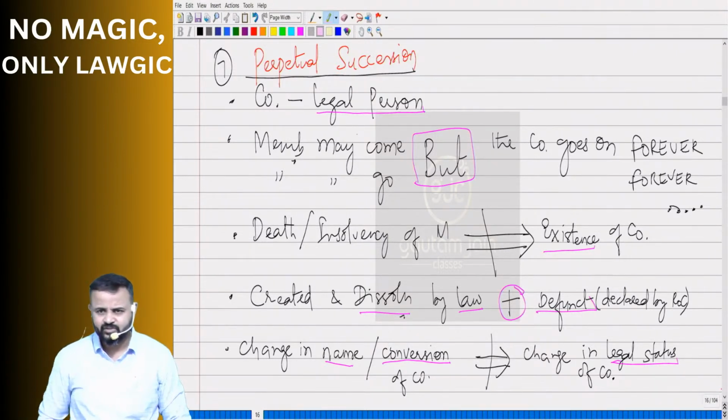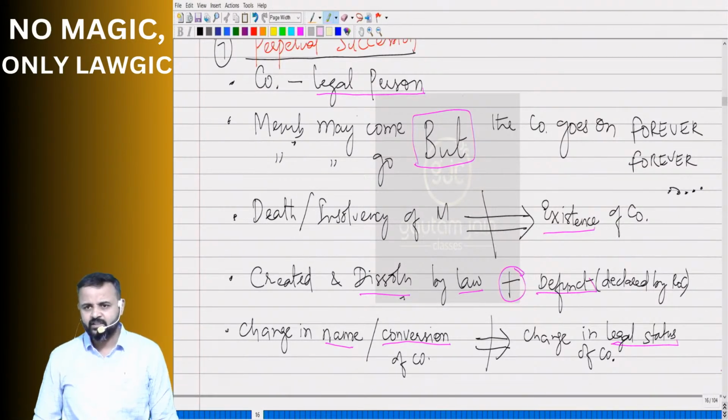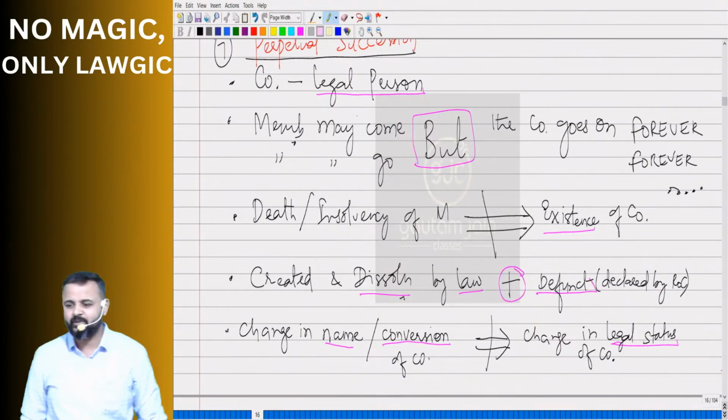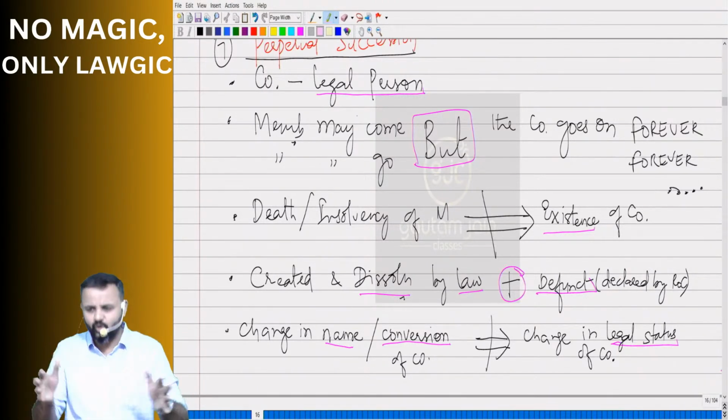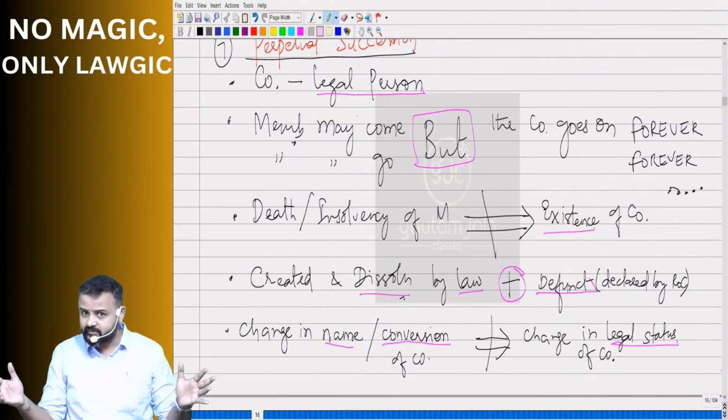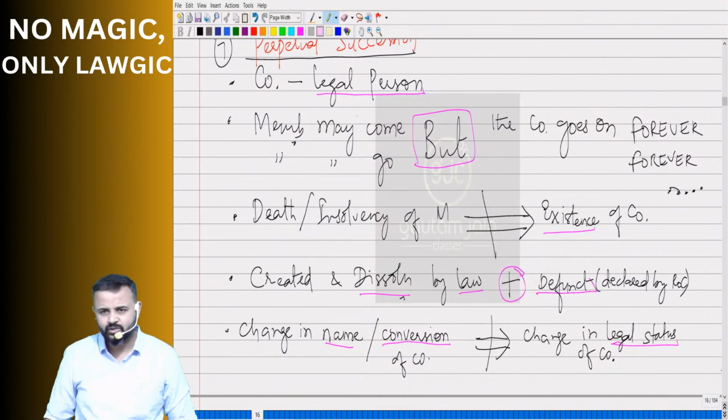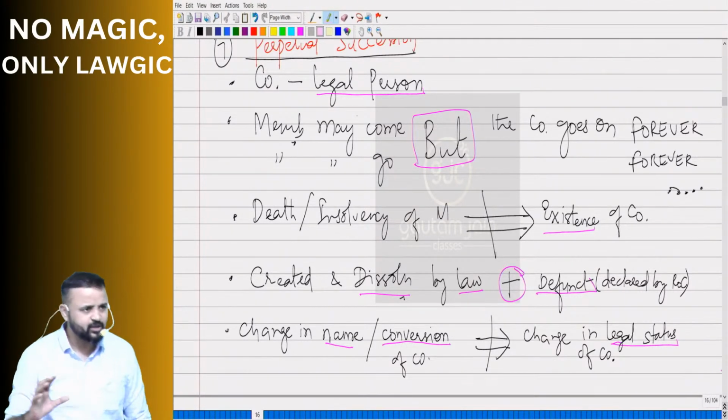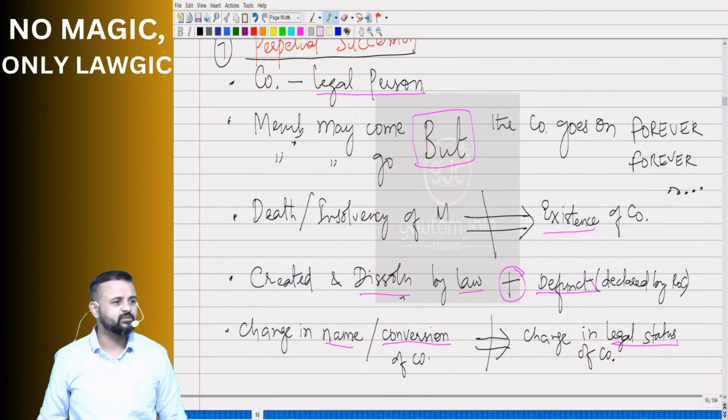Change in name or conversion of companies. Will it affect the legal status of the company? No, no, no. Correct? It's not going to change the legal status of the company. Fine, guys. So that's what I can say when it comes to perpetual succession. It comes into existence because of law. It is run or managed as per law. It comes to an end also as per law. So everything will happen as per law.